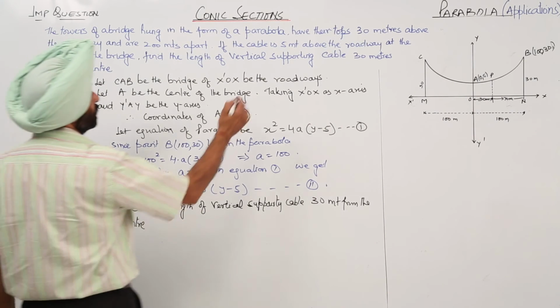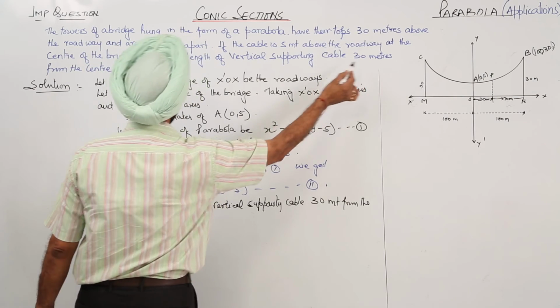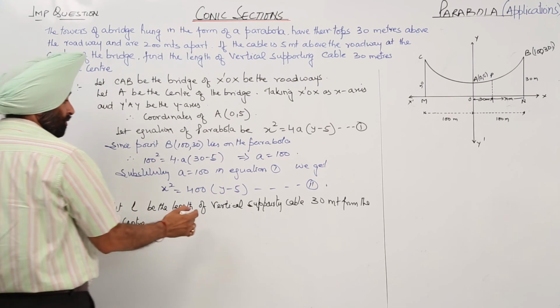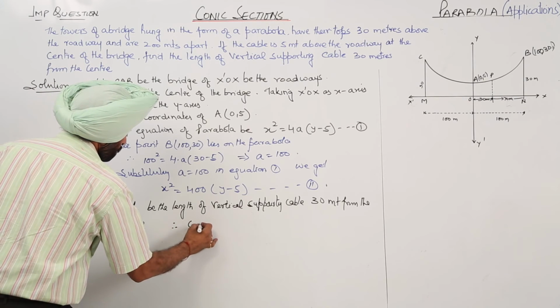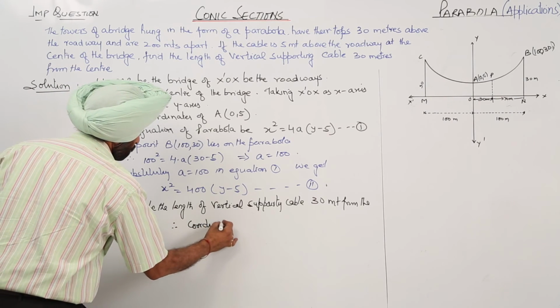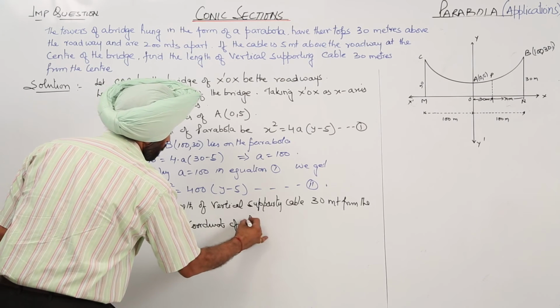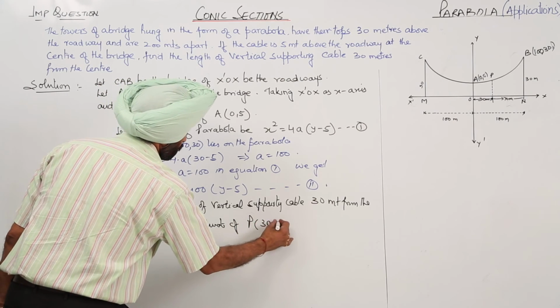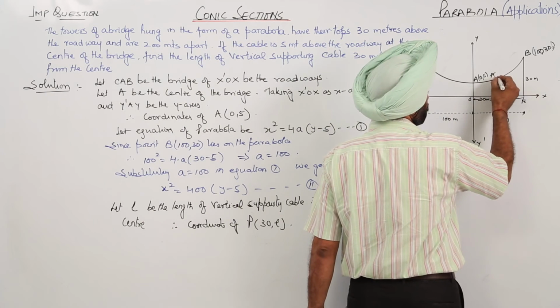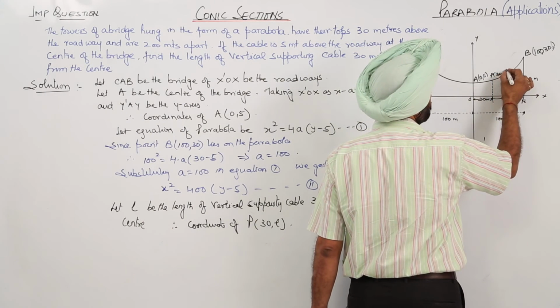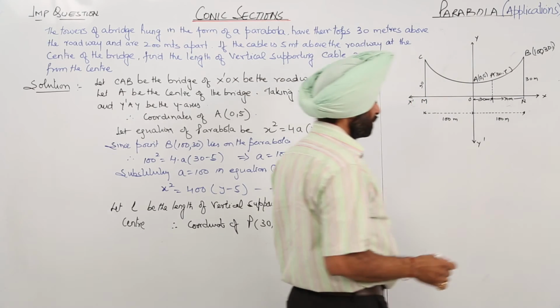Therefore, the coordinates of P are (30, L). So the coordinates of this point P become (30, L). Is it clear?